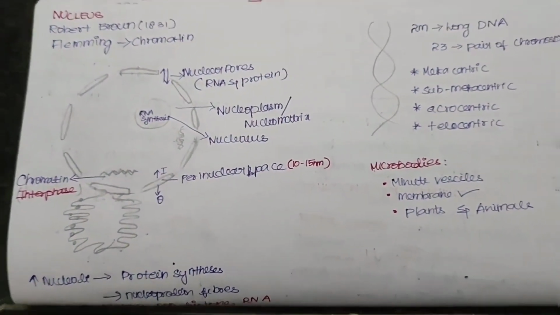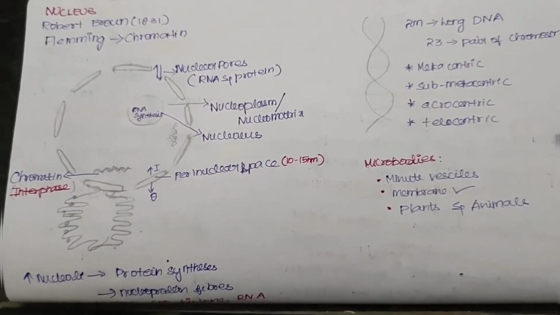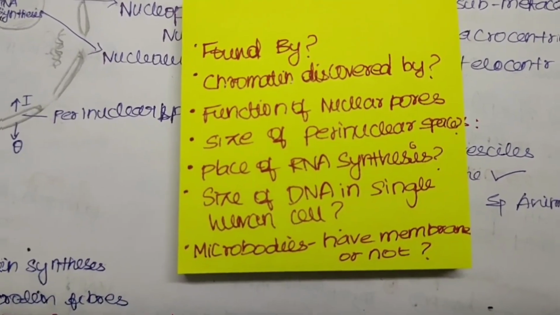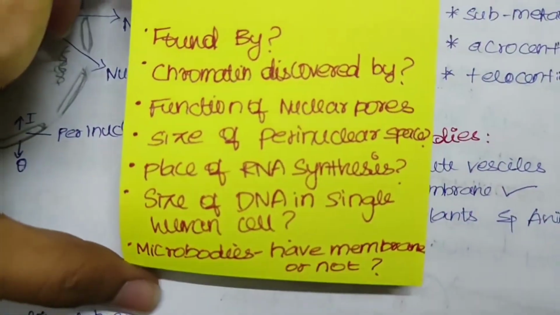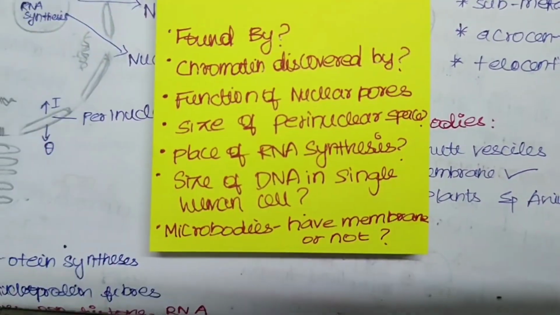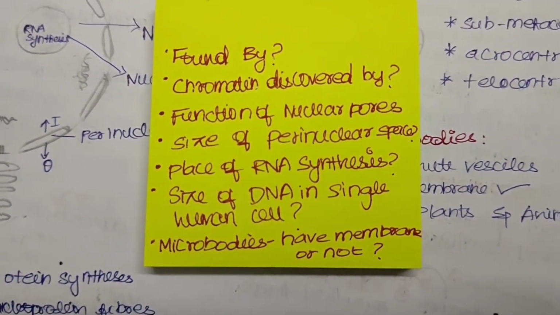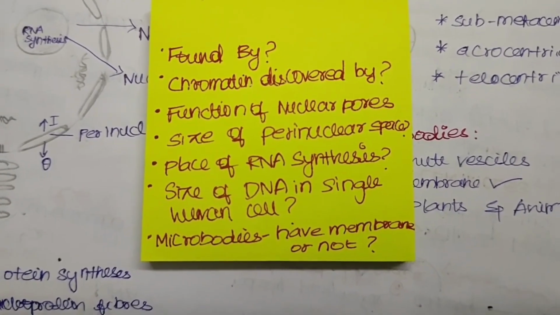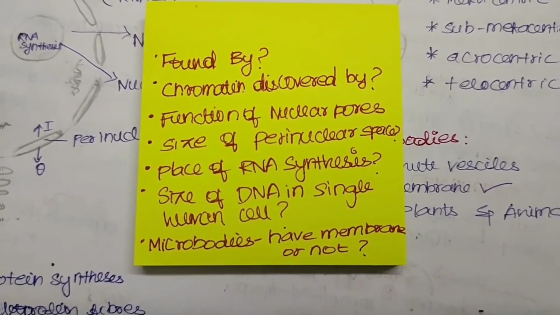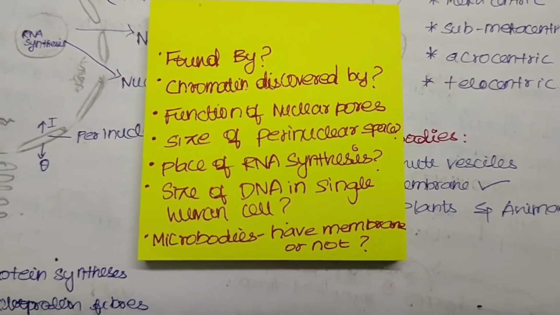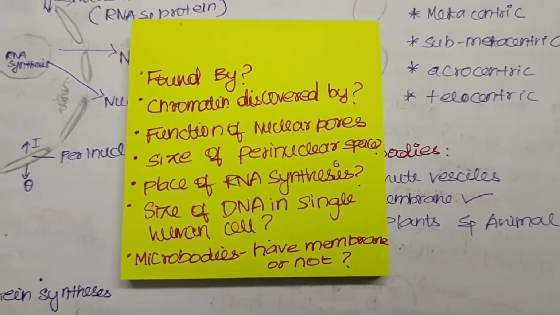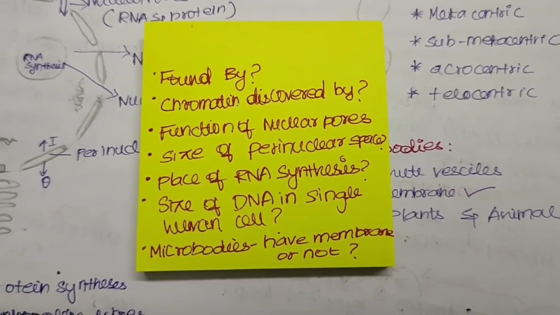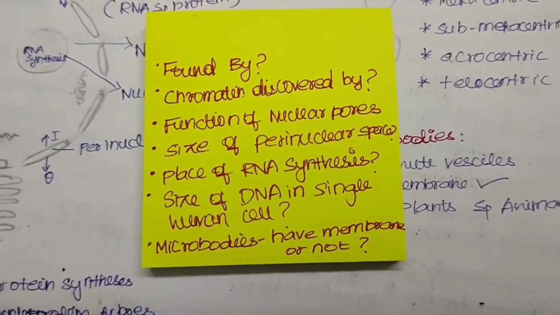So we will see the questions for this page. The nucleus was discovered by whom? Chromatin was discovered by whom? What are the functions of nucleopores? Size of the perinuclear space. Place of RNA synthesis in the nucleus. What is the size of the DNA in a single human cell? Do microbodies have a membrane or not? So with this we are completing this chapter successfully.